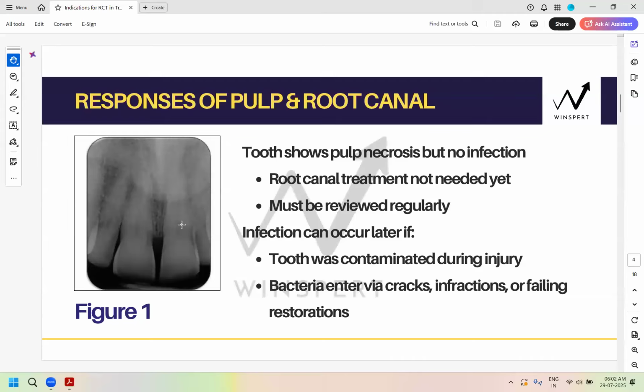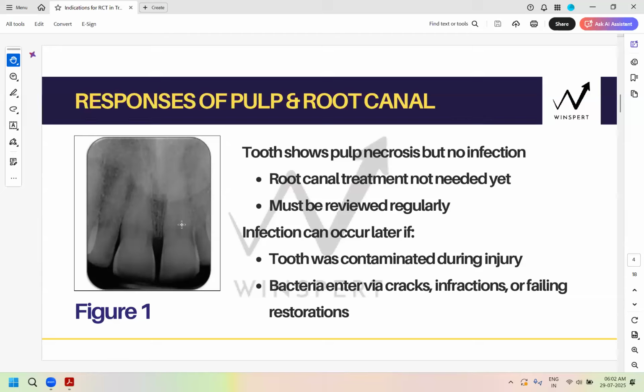You must know what the Australian Dental Journal guidelines recommend for these teeth. If this comes up in the exam, a probable pulp necrosis without any signs of infection, you will be tempted to jump to RCT, right? Because of the necrosis, isn't that right?